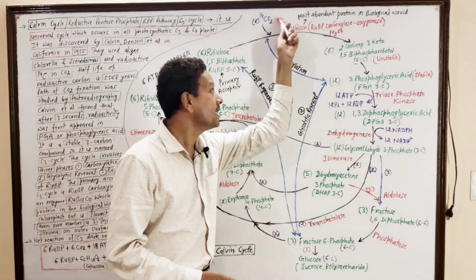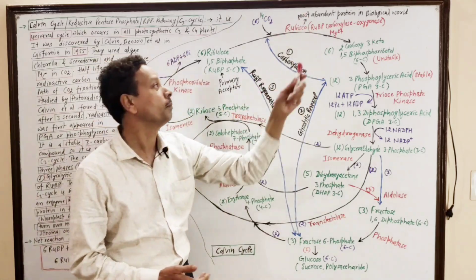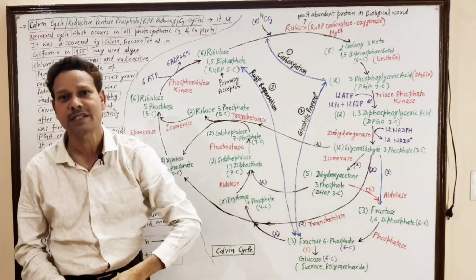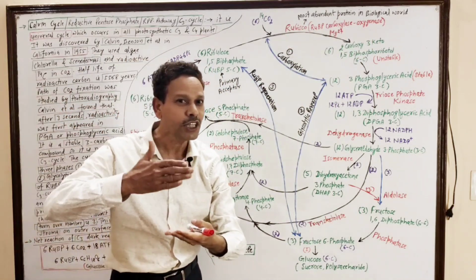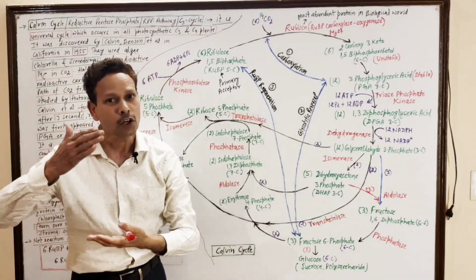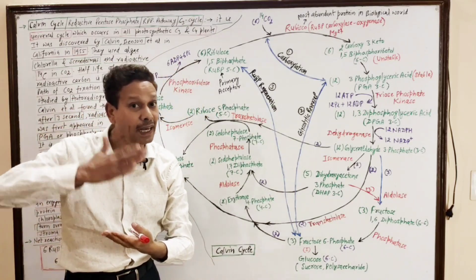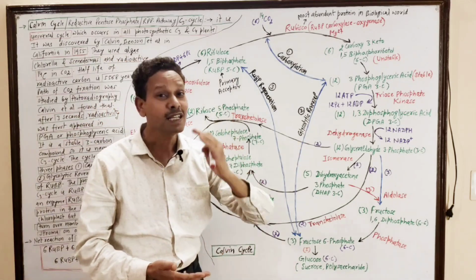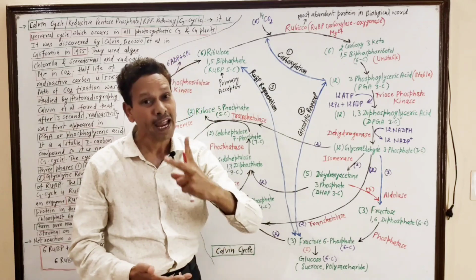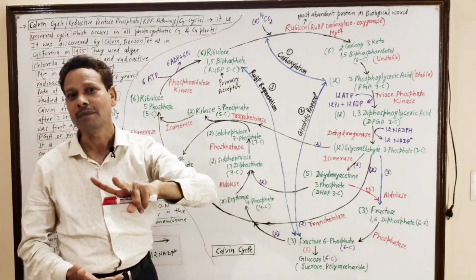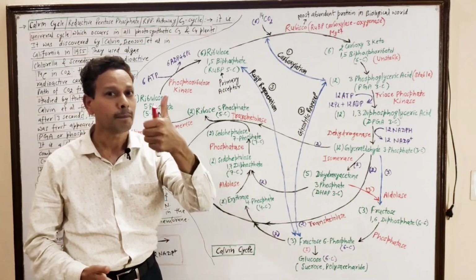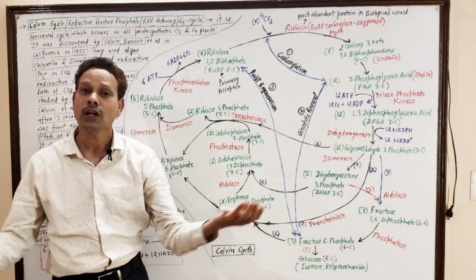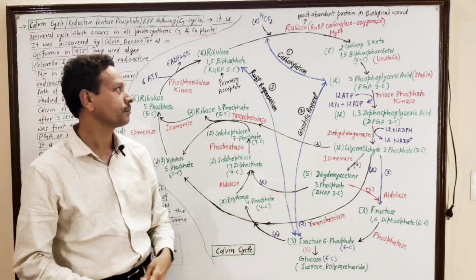But this enzyme is the slowest enzyme, as its TON, turnover number, or catalytic action, is 3. It means this Rubisco enzyme acts 3 times on CO2 per second. It is the slowest enzyme, turnover number is only 3.